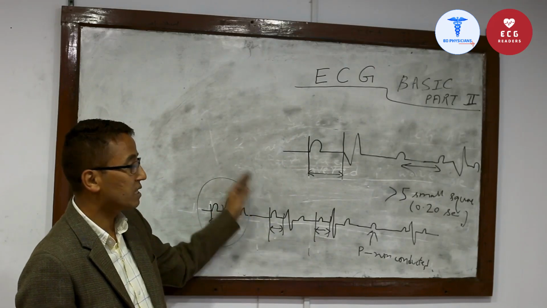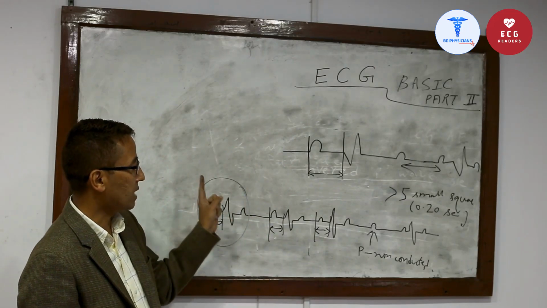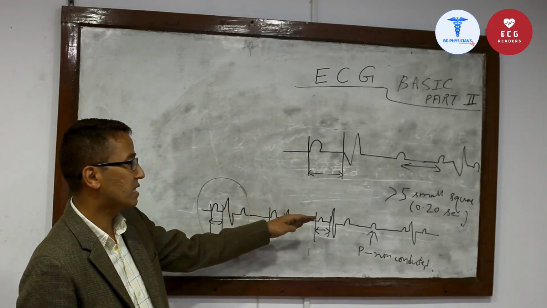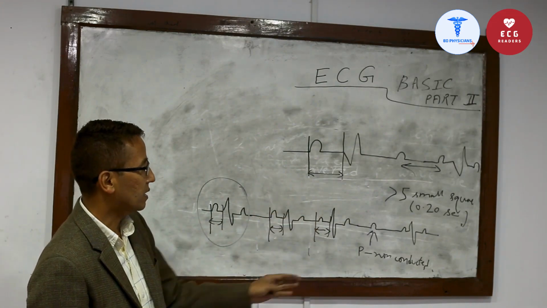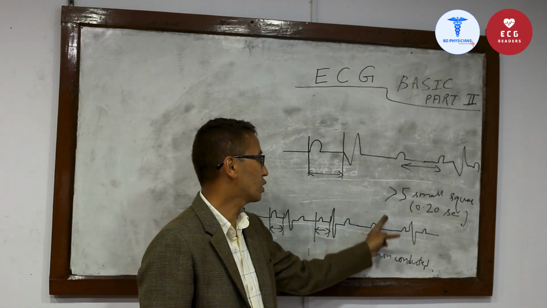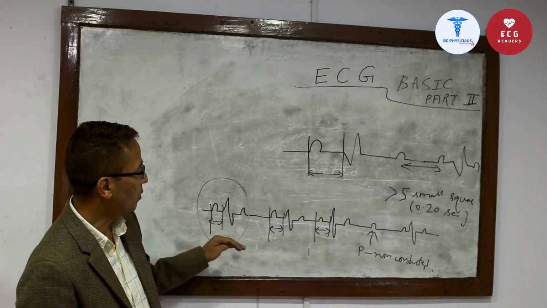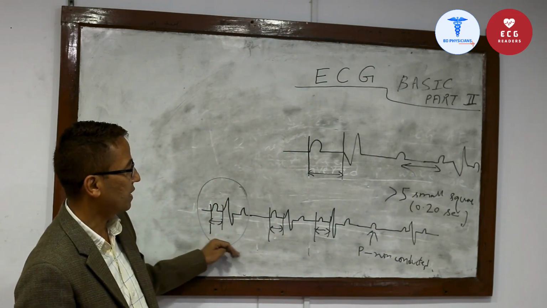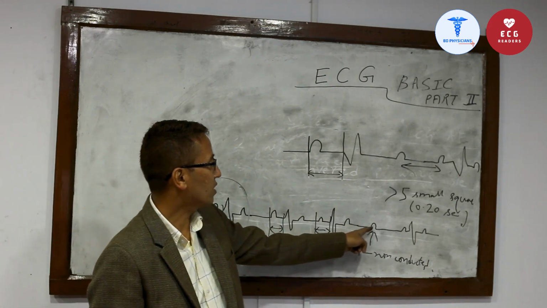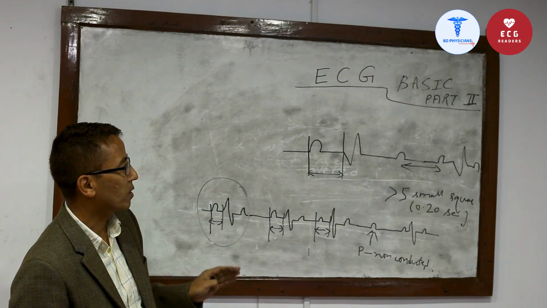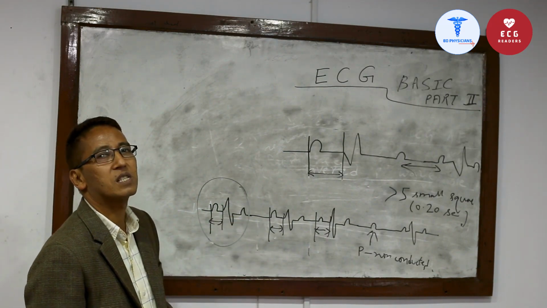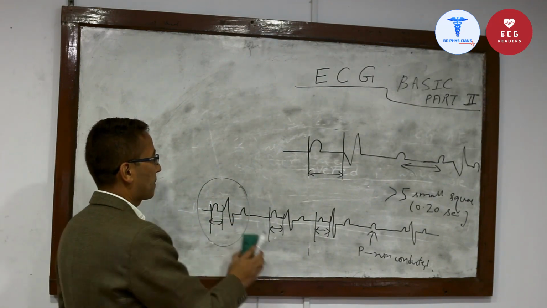This can be differentiated from Mobitz type 1. In Mobitz type 1, progressive lengthening of the PR interval is there, followed by a non-conducted P wave. Non-conducted means only a P wave is there, with no QRS complex. But in Mobitz type 2, the PR interval is fixed, but there is a non-conducted P wave. So this is the difference. So PR interval prolongation occurs in the Mobitz type 1 AV block.